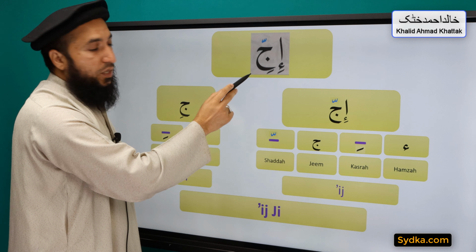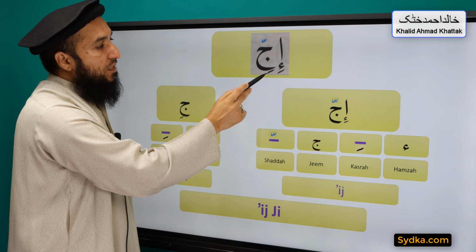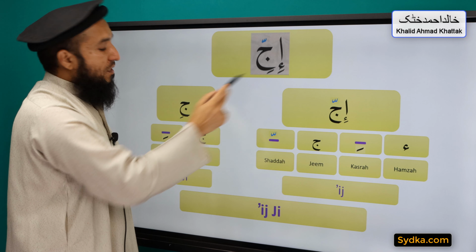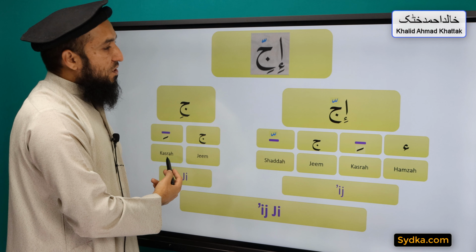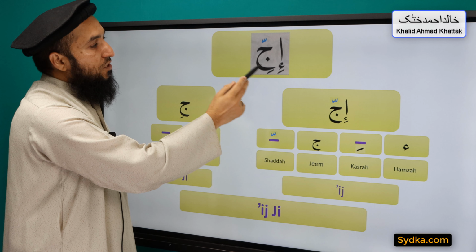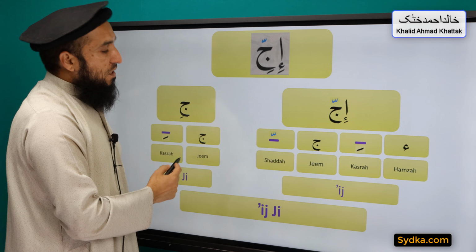The second syllable we have is Jim Kasra Ji. Jim is a light letter, it has Kasra underneath and it is prolonged for one count. Jim Kasra Ji. Combining both syllables together we have Ijji.